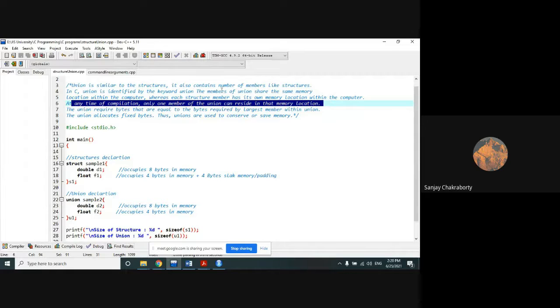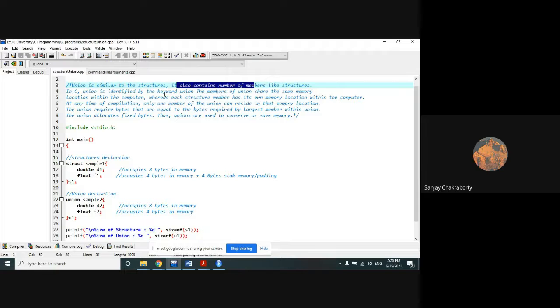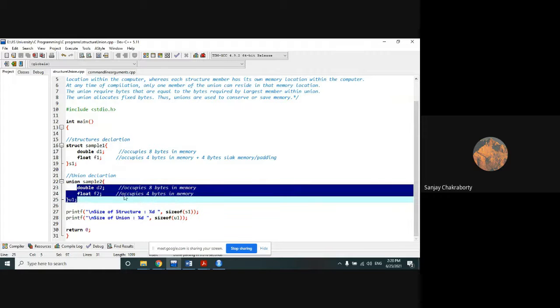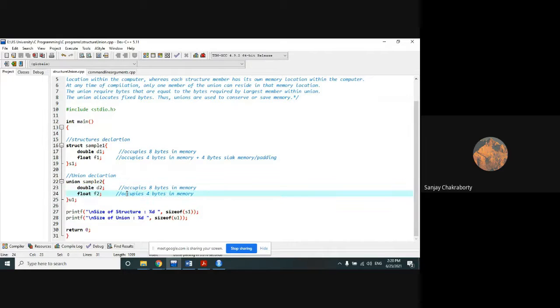So in case of union, it says that the members of union share the same memory. This is a very important line. The members of union share the same memory. Now let's talk about the union and how they will occupy memory space in the computer memory. Try to understand this very carefully. The difference between structure and union is very important. Several interviewers will ask this question in examinations. This question has come frequently.